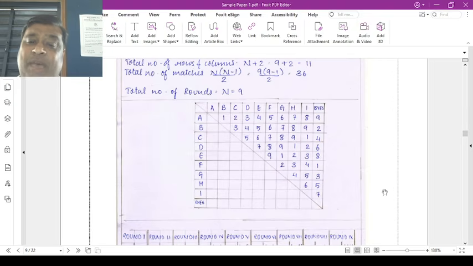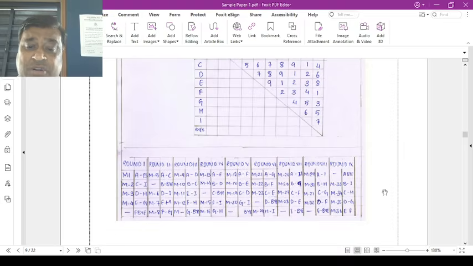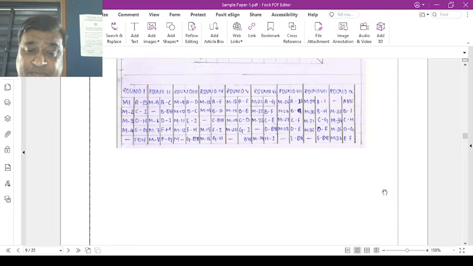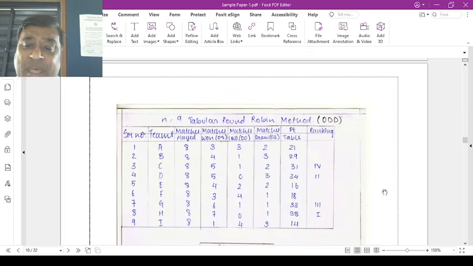Now आपको draw करना है पहले A, B, C, right side से 9 rows and columns total 9 are there. 1, 2, 3, 4, 5, 6. After that last row में आपको even numbers 2, 4, 6, 8 and after that odd numbers 1, 3, 5, 7 are there. Now you have to match rows and columns both and total rounds are 9. After that you have to prepare the table form method because it is the ranking method. आपको ranking method के accordingly draw करना है.